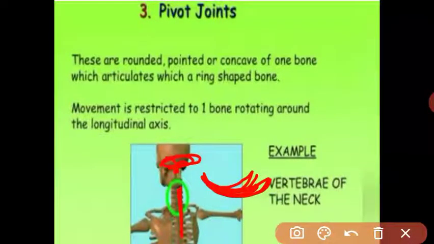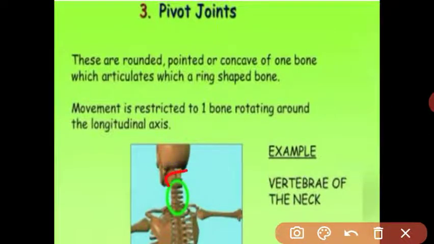It means one bone is joined to another bone which articulates in a ring shape. See, this is the skull and this is the vertebral column. The skull and vertebral column are joined.